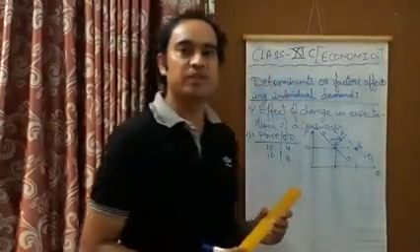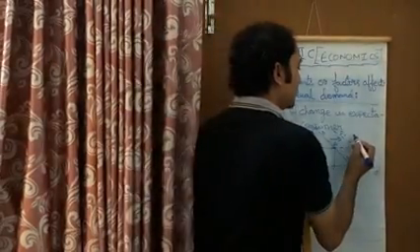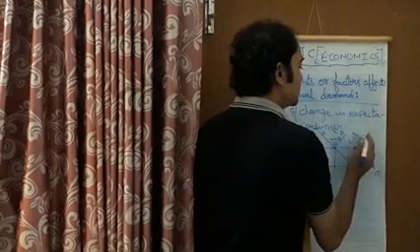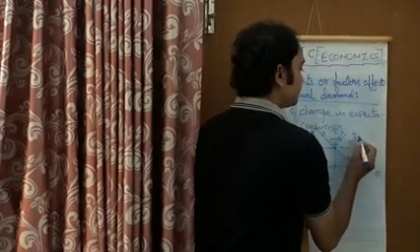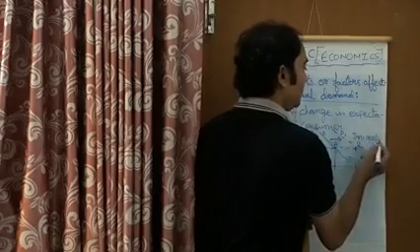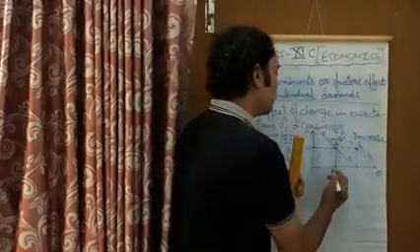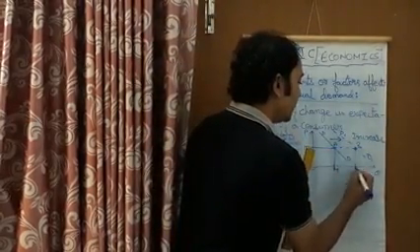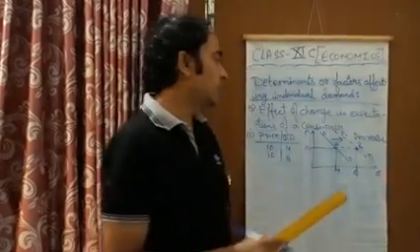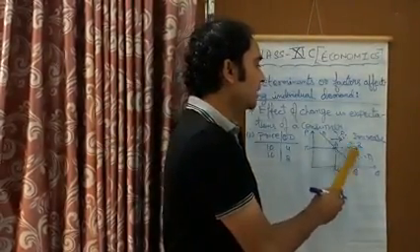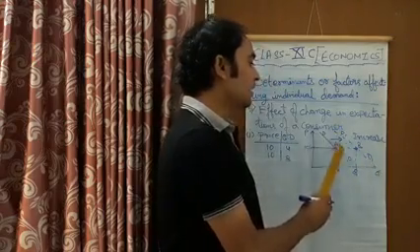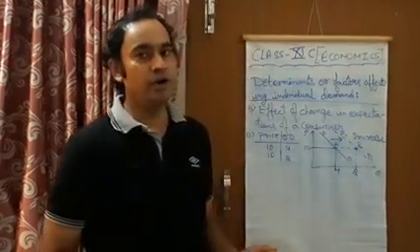So his demand at the same price is going to rise, and this shows a rightward shift in the demand. You can see here, a rightward shift in the demand shows an increase in demand, and the demand of the consumer is moving from A to B, that means from 4 units to 8 units, and here we get the new demand curve D1D1. So the initial demand curve DD will shift to D1D1.